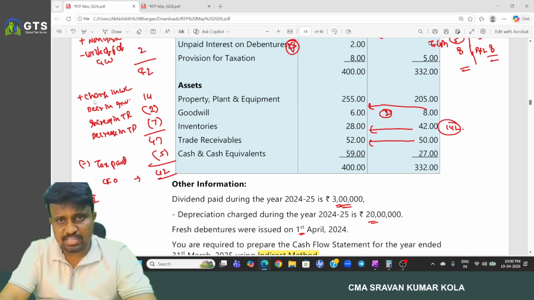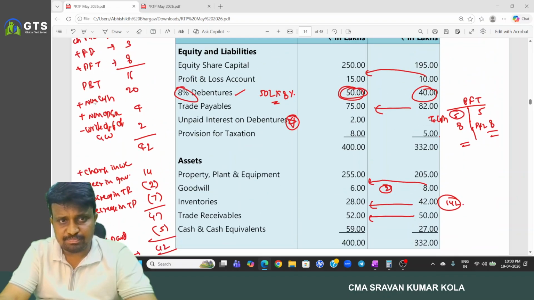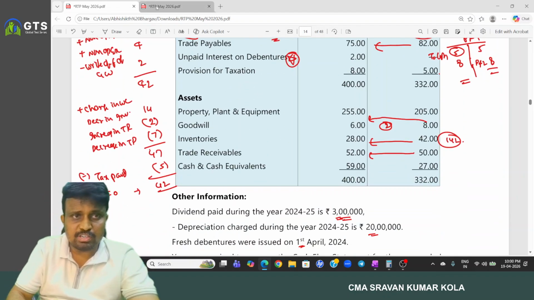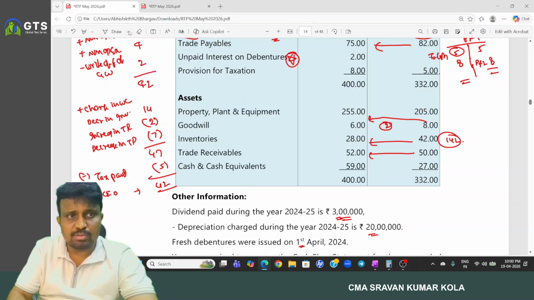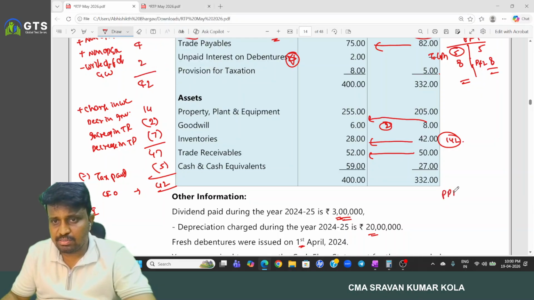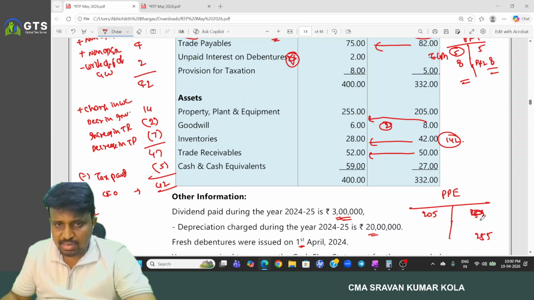In case of investing activities, first verify. We have relating to what? PPE. So opening balance 205 and closing balance 255, and the depreciation provided is how much amount? 20 lakhs.